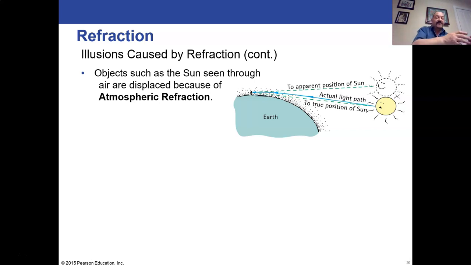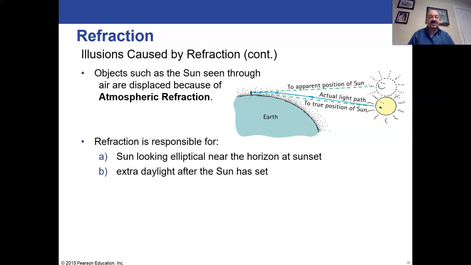The light from the sun is going through empty space before it hits the air, and as a result, even if the sun is below the horizon, we'll still see the sun. We'll see the sun as being higher up than it actually is, and this will make the sun look like it's above the horizon after the sun has set. It'll even make the sun look oblong in the sky, a little long and thin instead of circular when it's at sunset.